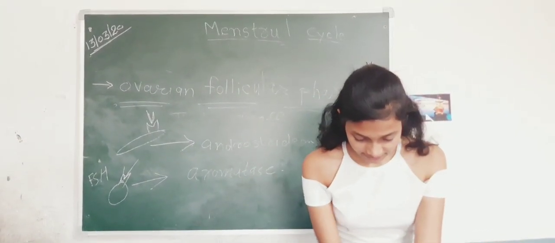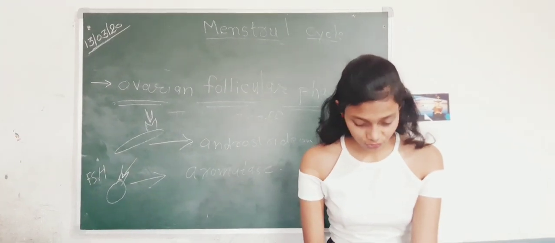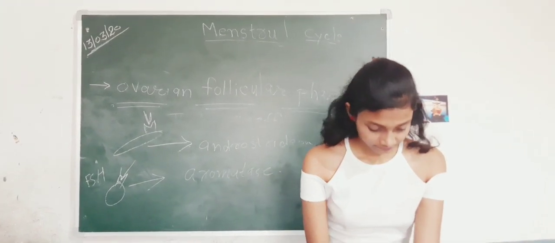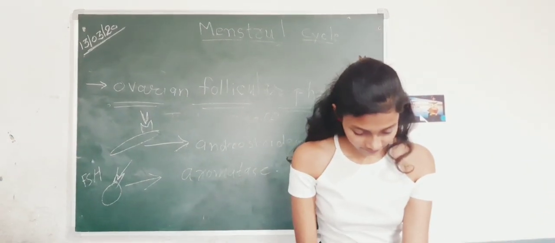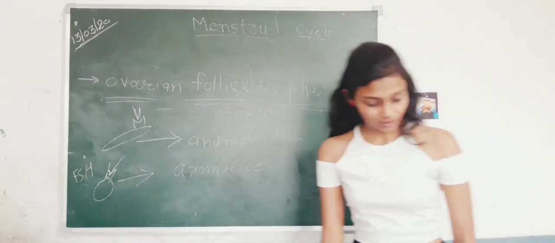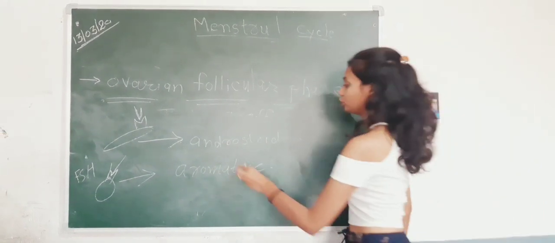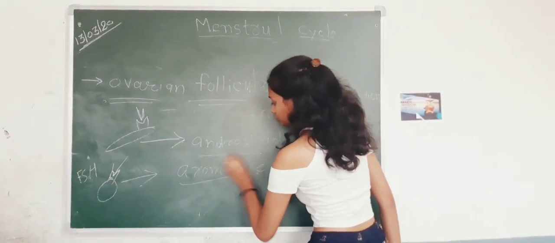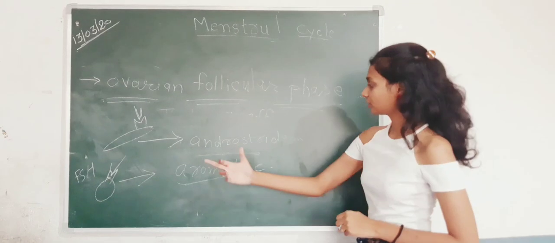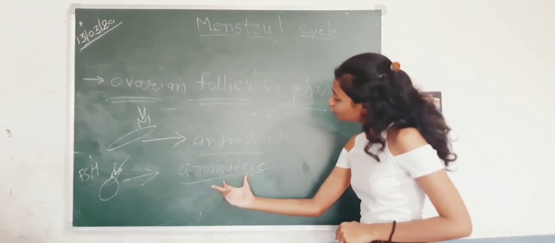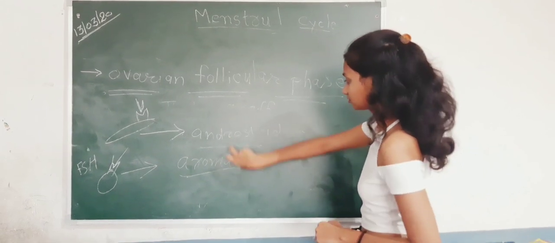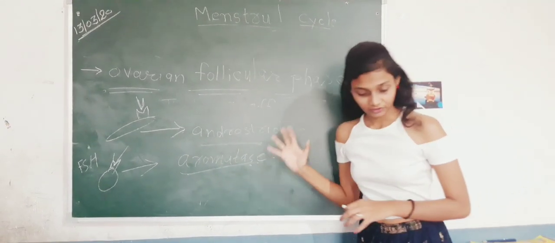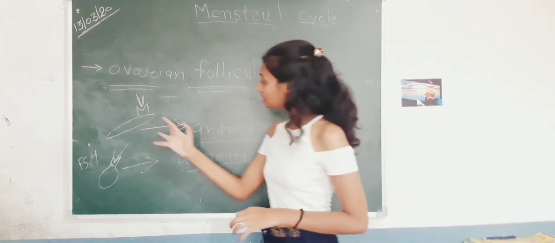The theca cell releases androstenedione, and the granulosa cell releases aromatase. So now we have two end products, androstenedione and aromatase.